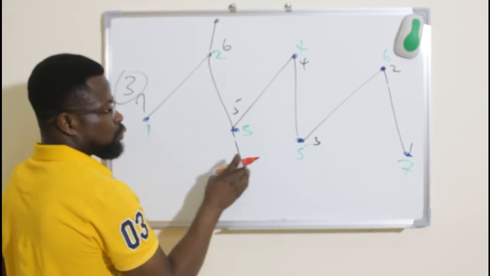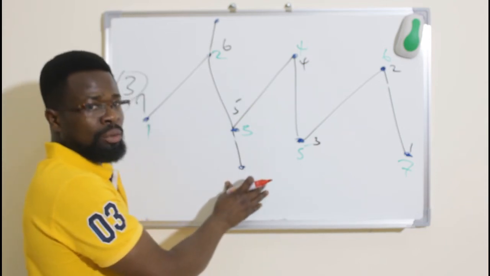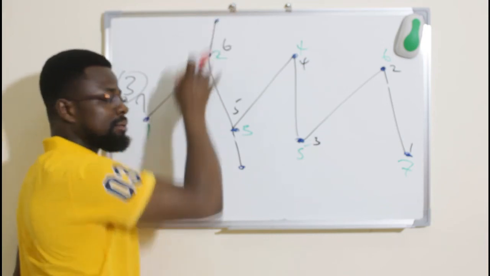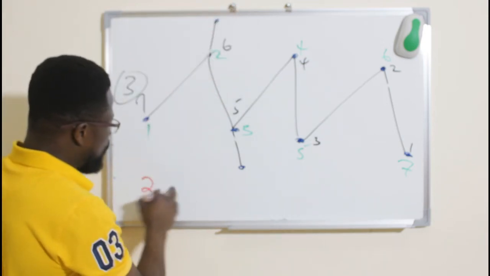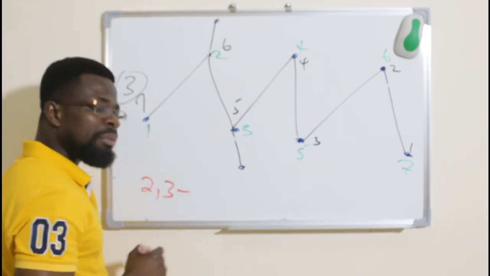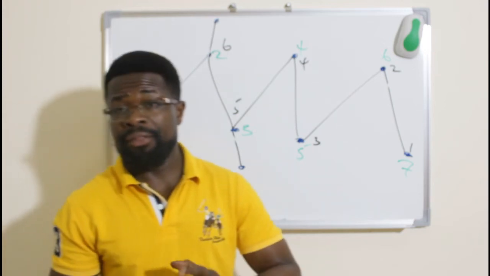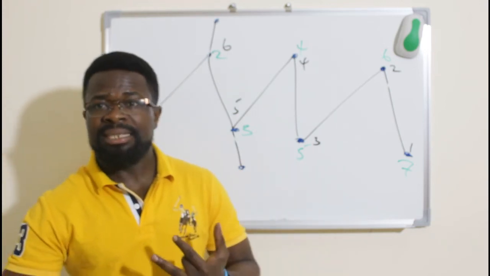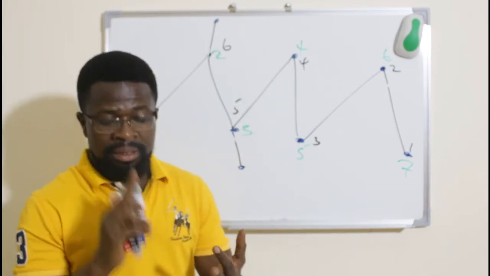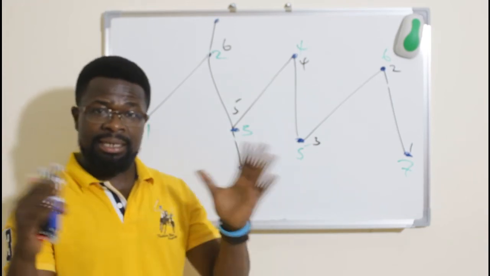But each of them is just one carbon, means that there is only what? 3 hydrogen atoms here. Which makes this what? A methyl. And this is also what? A methyl. So therefore, I will say 2, I'm naming from here to here. It is 2, 3. Immediately we have 2 of the methyls. This is one important thing. 2 means di, 3 means tri. 2 is di, 3 is tri, 4 is tetra, 5 is penta, in that order.